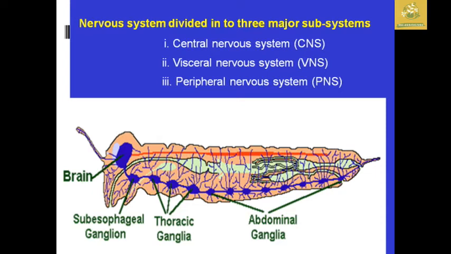The nervous system in the insect body is classified into three types: the central nervous system, the visceral nervous system, and the peripheral nervous system. The central nervous system is the brain. The visceral system consists of the various parts used to conduct sensory movement in the insect body, and is also known as the secondary central nervous system. The peripheral system conducts all the sensations from the insect body.